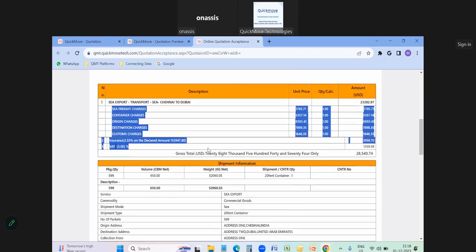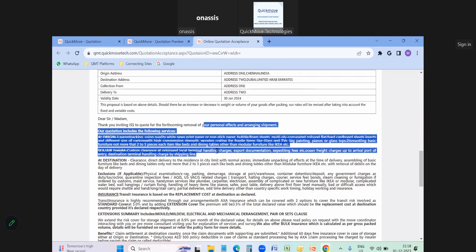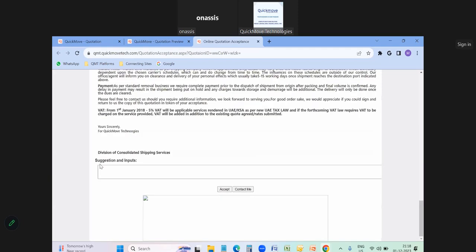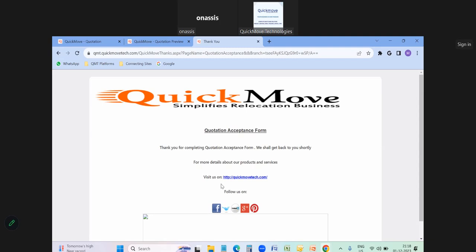What is the cover letter? What are the charges we have prepared? What are the shipment details and terms and conditions? Now, instead of replying to the mail, once the customer is satisfied with the quote, he can directly input a suggestion in the input box itself. Like, I am okay with the quote, and kindly proceed with the further process, and he clicks on the accept button. Once the customer has accepted the quote, our internal team will automatically receive a notification mail alert that the customer has accepted the quote.